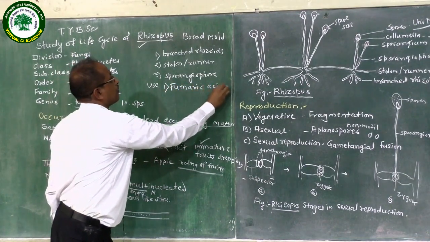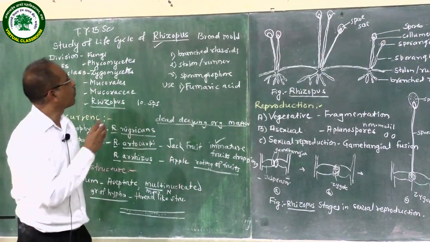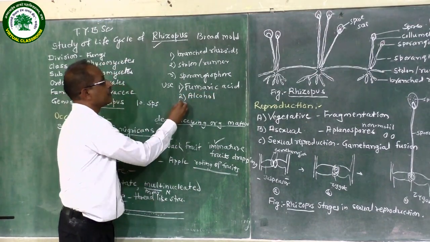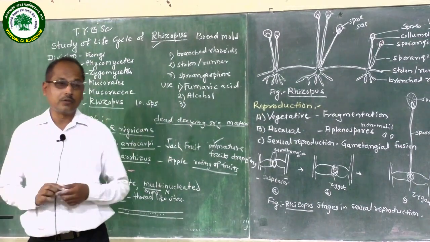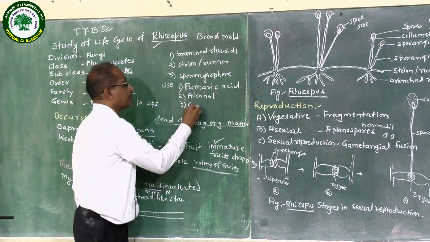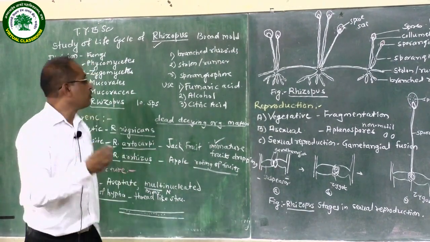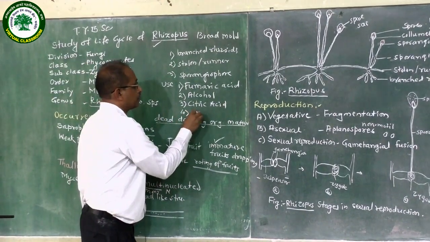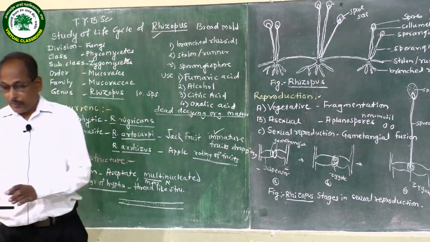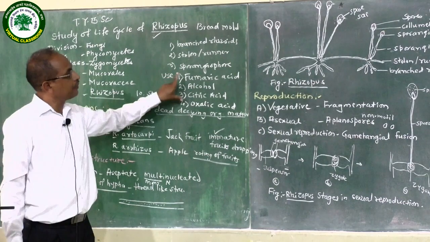It is also used in industrial fermentation for the preparation of alcohol. Rhizopus is also used for the preparation of chemicals like citric acid, and also oxalic acid. These are the economic importance or uses of Rhizopus.